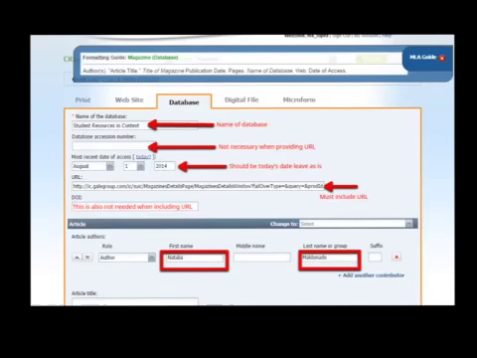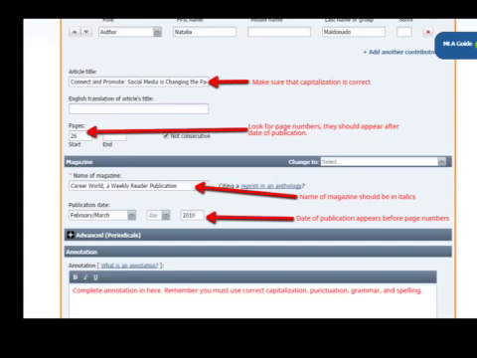At the top right-hand corner of your Noodle Tools page, you'll notice there's an MLA guide. If you expand that button, it shows you the different elements that you will need to cite a magazine from a database. Sometimes the author is not always provided and you would just skip that element. If an author is listed, make sure to include that author. Adding another author is very simple just by clicking Add Another Contributor.